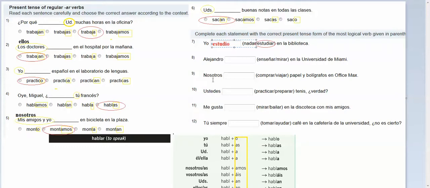Okay, then down here, Alejandro enseñar mirar en la Universidad de Miami. So it makes most sense that he teaches. So this is the verb that I'm going to want. Alejandro is my subject. Okay, but Alejandro is not in my chart, so I would think of Alejandro as he.